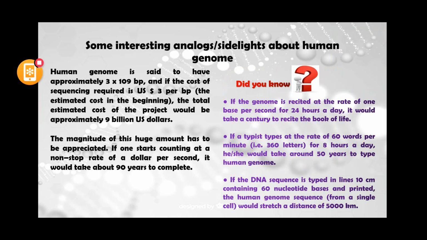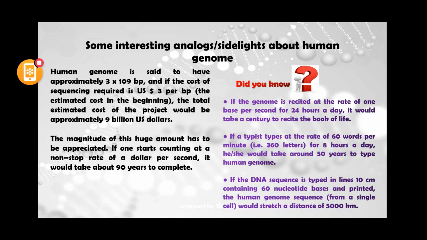for the need of the people. Now, some interesting analogies, or you can say sidelights, about the human genome. The human genome consists of 3 times 10 to the power 9 base pairs, and if the cost of sequencing each base pair is about $3, then it will cost around 9 billion US dollars.